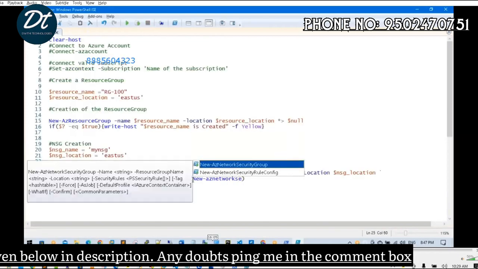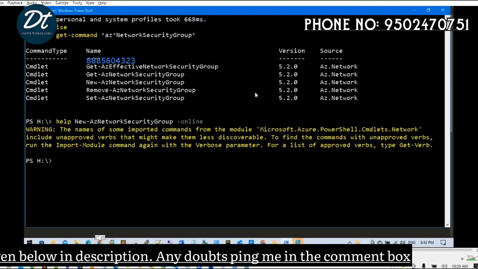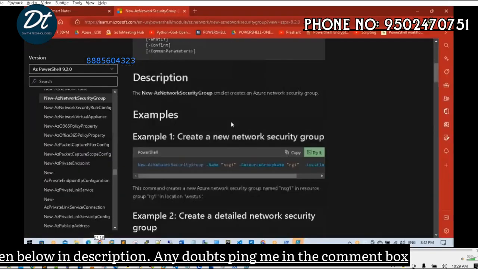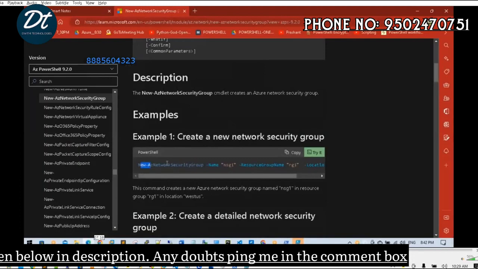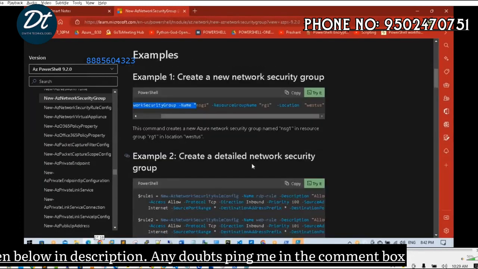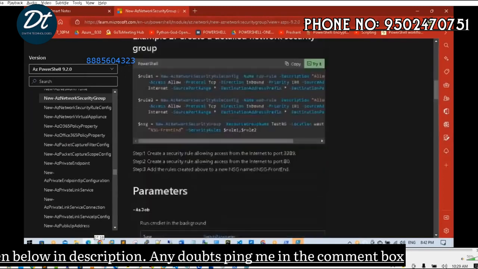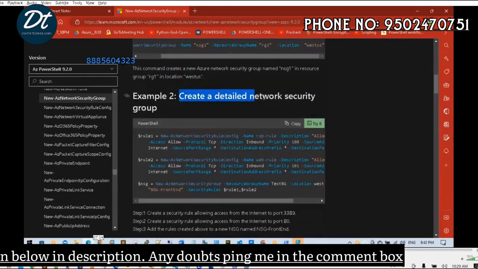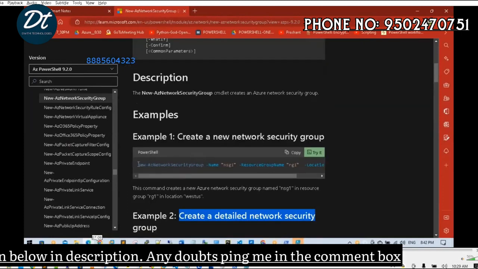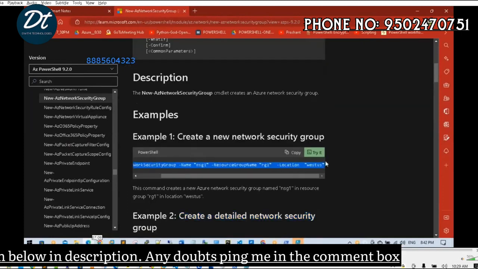Network. Just I'm moving. See, to create this one, directly we can create it, NSG, resource group, location. Then rules are also required. You know, this is a detailed one. Create a detailed NSG. If I create in this way, how many rules will I get if I create in this way?